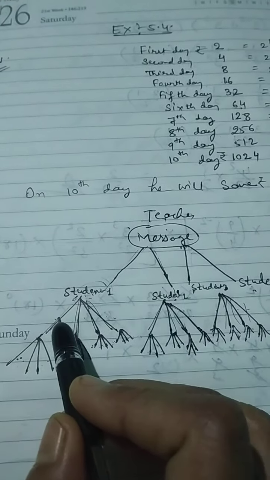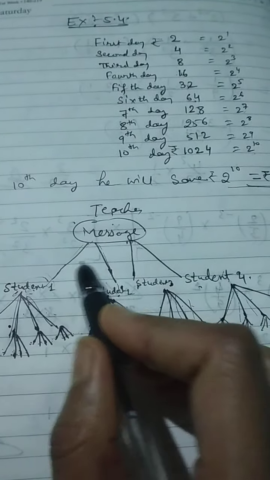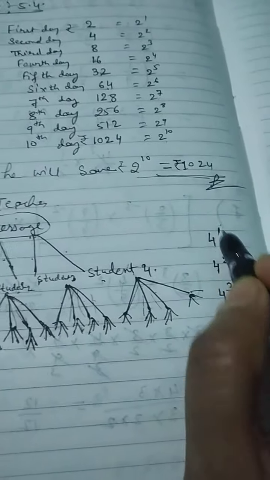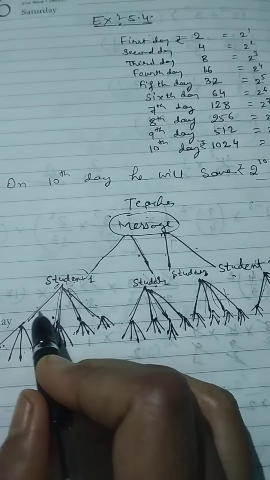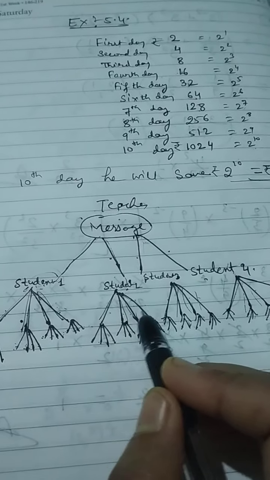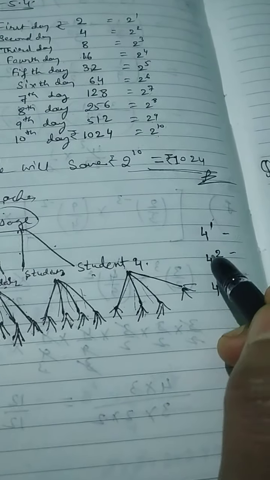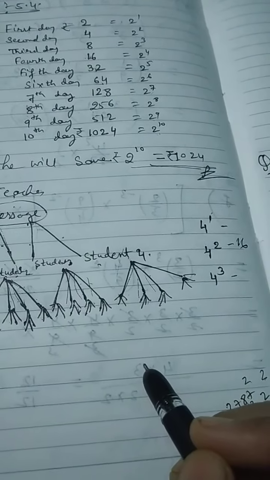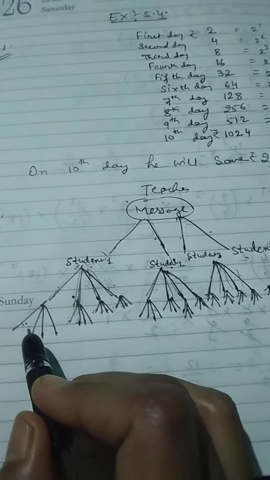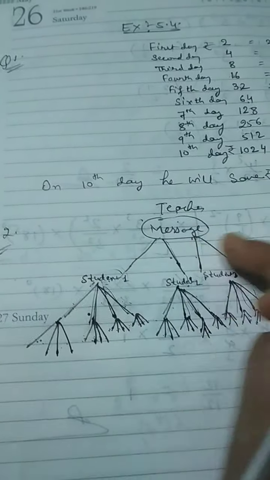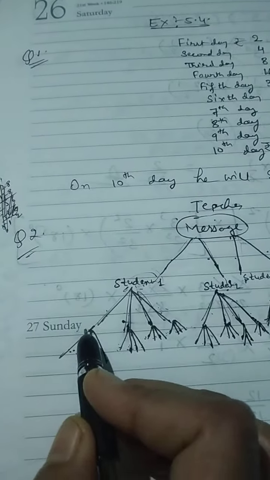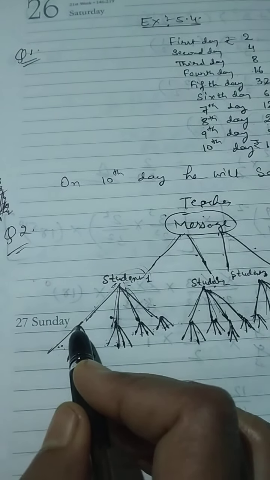Then in the first round, 4 students got the message. In the second round, 1, 2, 3, up to 16 students. 16 means 4 square. Similarly, the third round. This is the first round, this is the second. Now in the third round, each student will again give the message to 4 students.